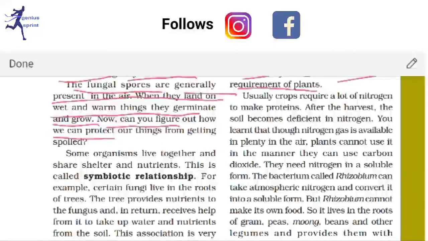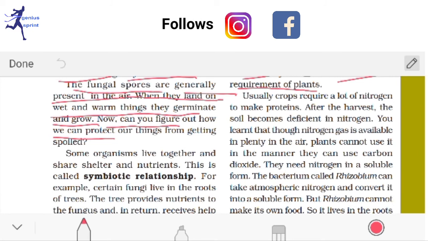Okay, so all the nutrition which is necessary for these plants we have to give them with the help of adding manures or fertilizer. The soil basically absorbs these things and sends them to the plants through the roots. Usually crops require a lot of nitrogen to make their protein. After harvest, the soil becomes deficient in nitrogen.